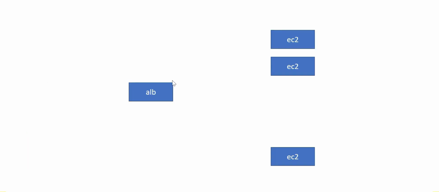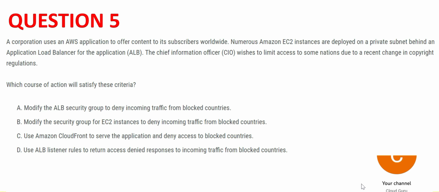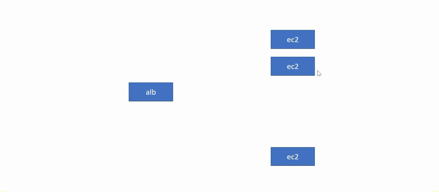First is saying you modify the security group to block the countries here at the ALB level. Second one says you block it here. Whenever you have such options, you should block it before that. And what comes before that? Option C, CloudFront, and that is where you should be blocking it. Your EC2 instances are already in the private subnet. So blocking it at this level will be more beneficial than allowing the traffic to come to the ALB or into EC2. Okay. So option C is the right answer.